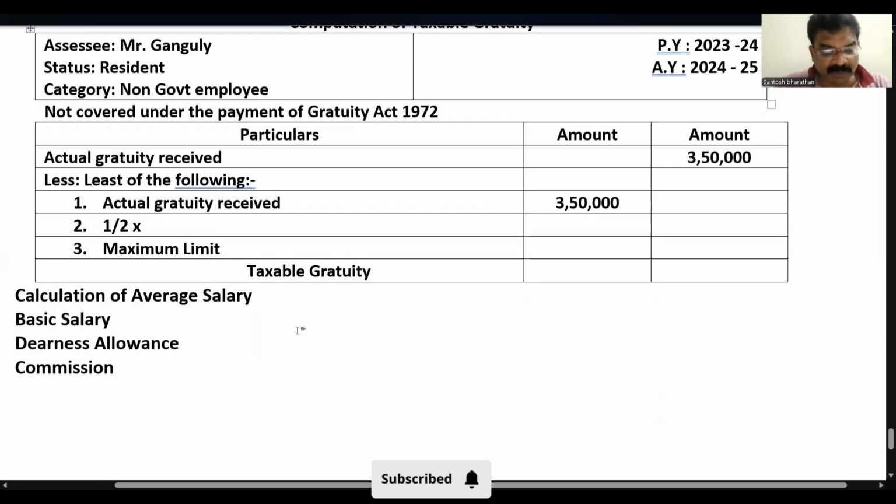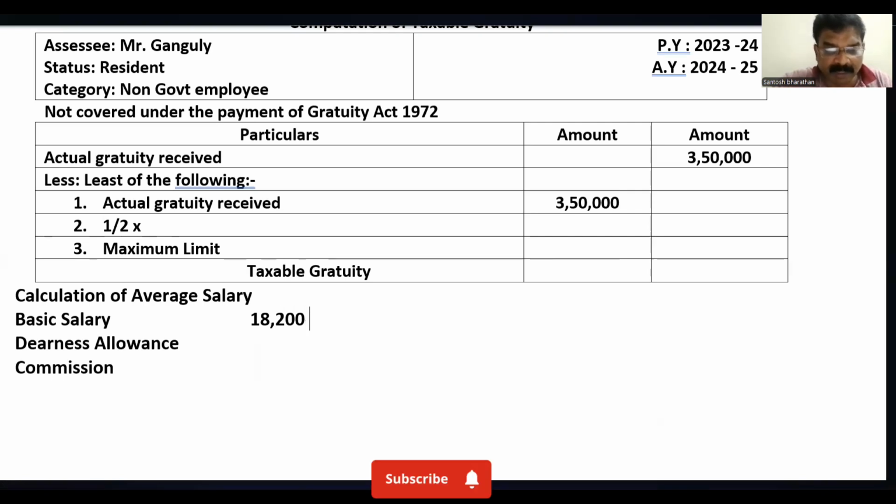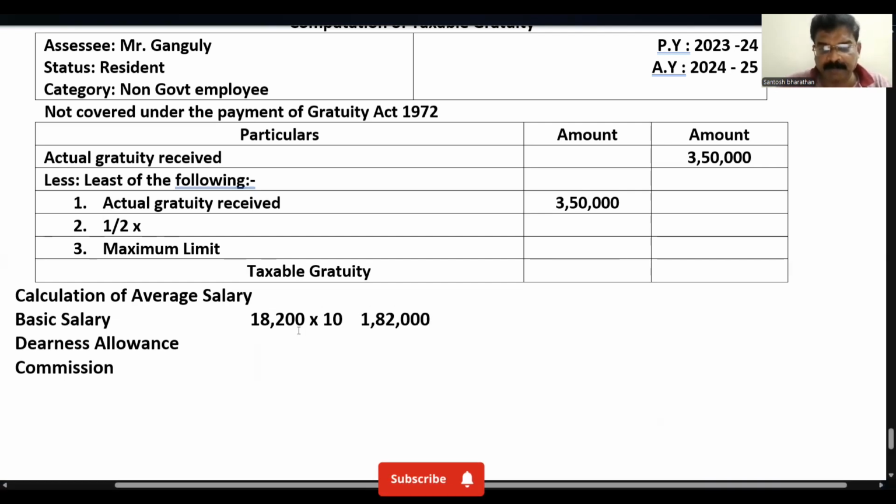18,200 per month, so for 10 months we need to calculate 18,200 into 10, which equals 1,82,000. Next, dearness allowance. Let me go back to the problem to see what they say.